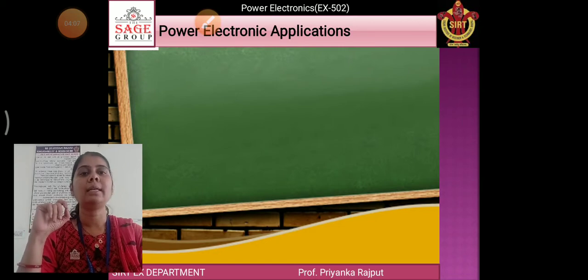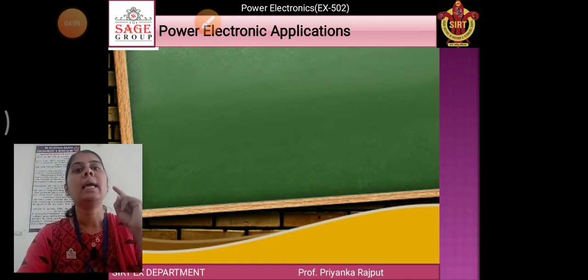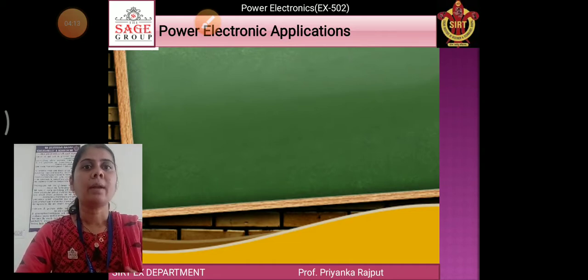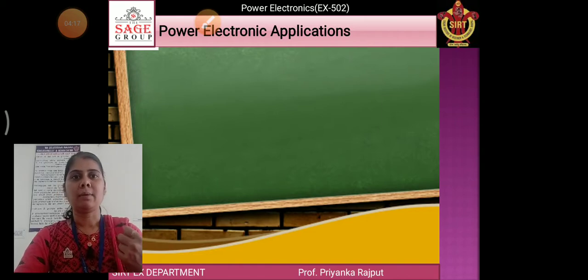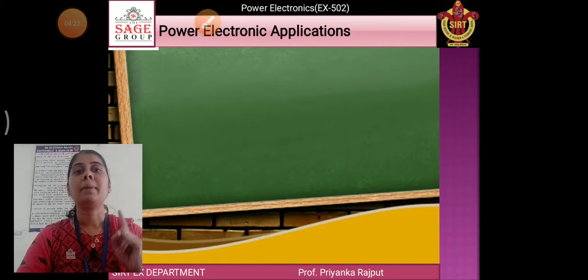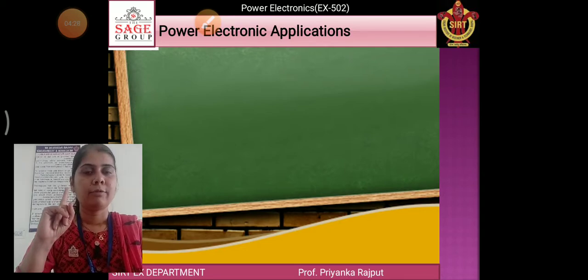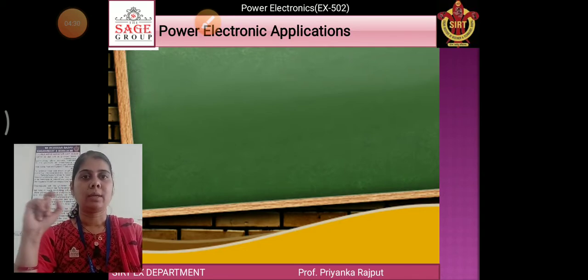Means what is a chopper and rectifier? A rectifier is a device or converter which converts AC power into DC power. But an inverter converts DC power to AC power. A chopper converts DC to DC. But a cycloconverter converts AC to AC power. Clear?